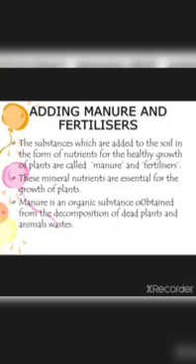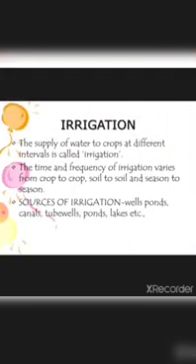Manure is an organic substance obtained from the decomposition of dead plants and animal waste. What is the difference between fertilizers and manure? Manure is what? Natural fertilizer. Fertilizer is what? It is not natural, it is prepared, man-made. So manure is an organic substance. Where is it obtained from? It is from the decomposition of dead plants and animal waste.